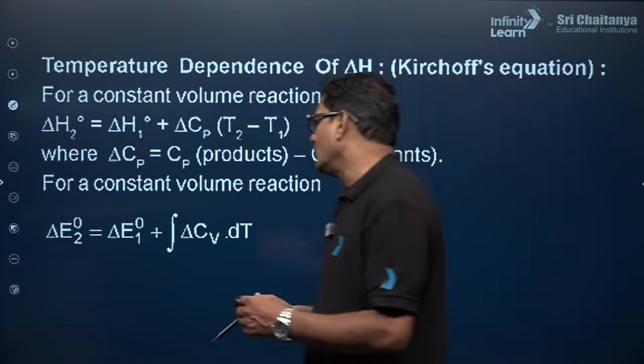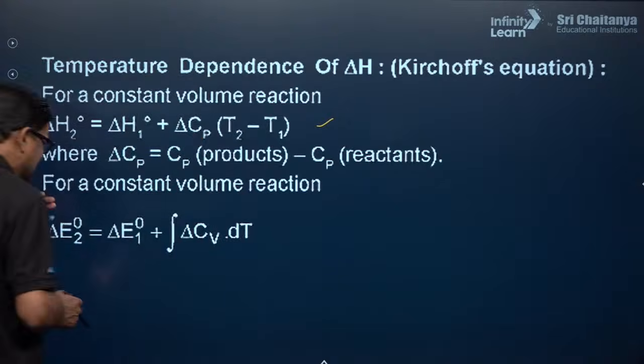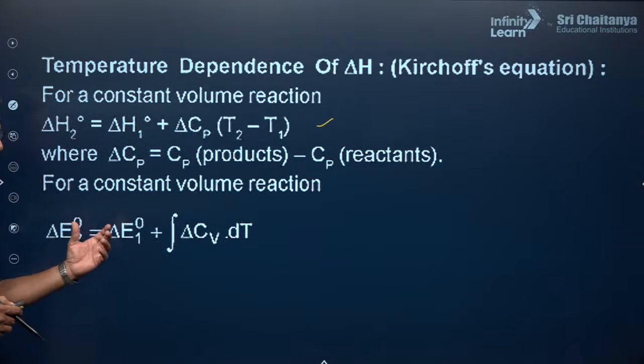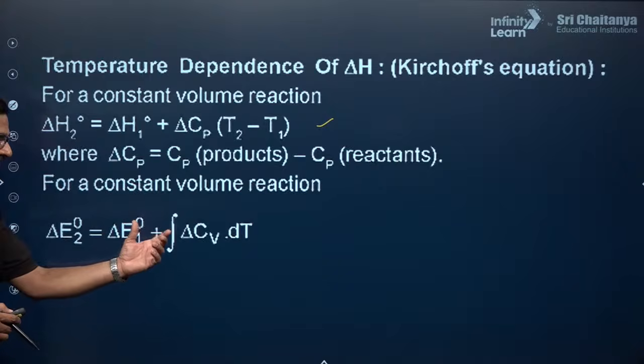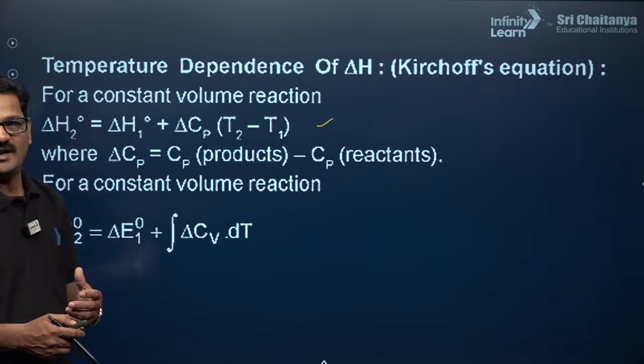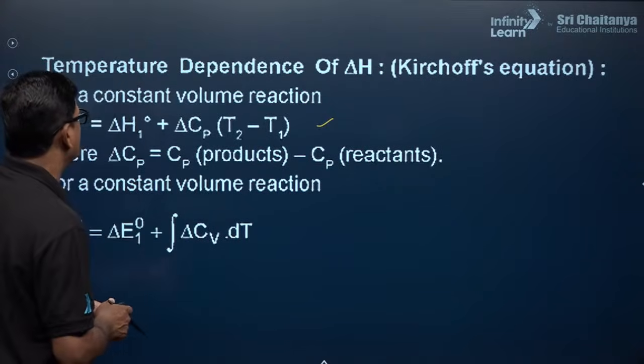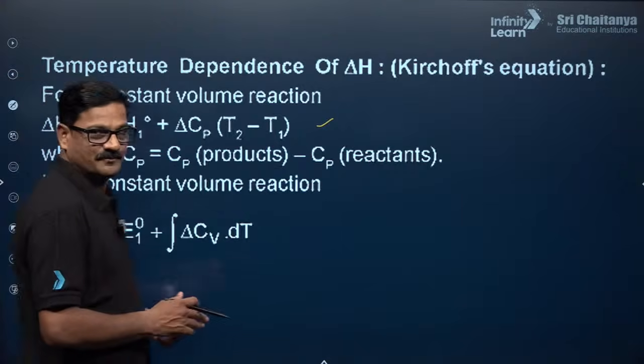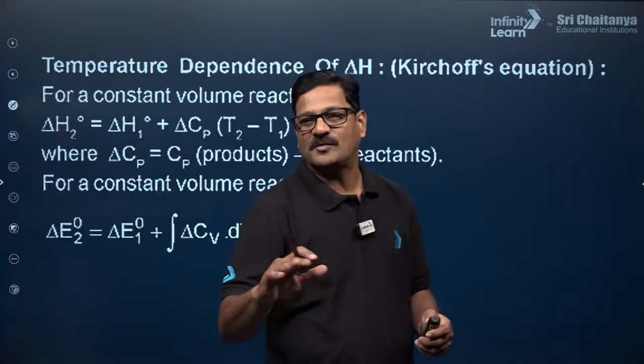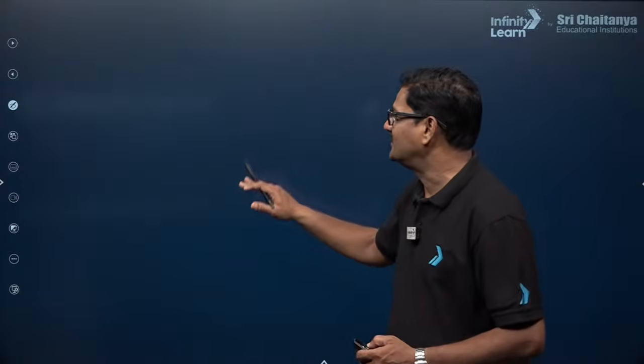And for a constant volume, internal energy E2 is equal to internal energy E1 plus the integral of n Cv dT. So this is a constant volume process. All the formulas are written here.